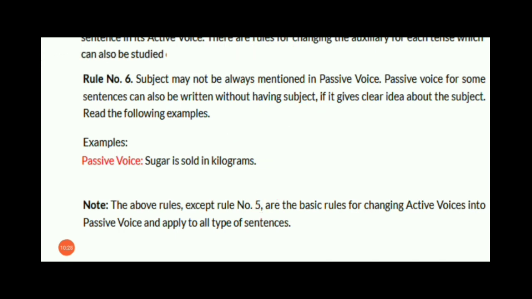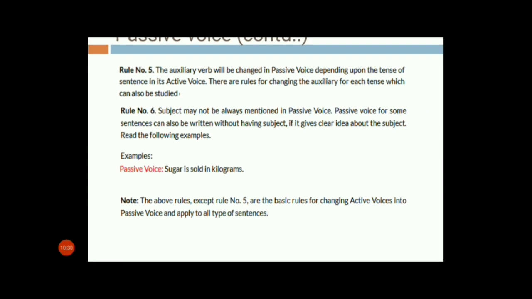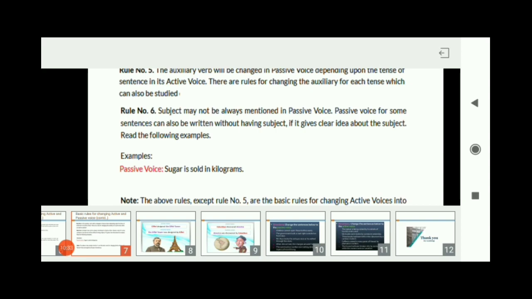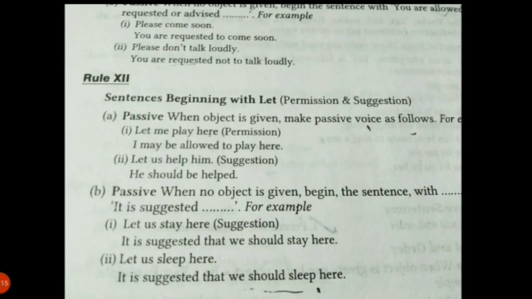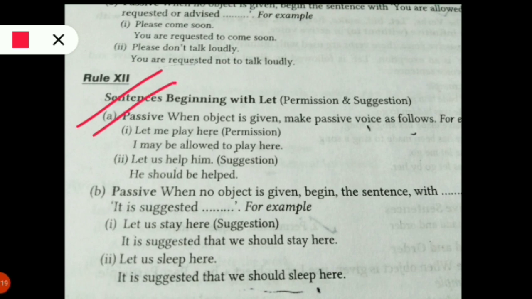Fine. So I have some more rules for you, exceptions for you. Let me show you that also. So here starts the imperative sentence. Whenever the sentence begins with let, it shows permission or suggestion. When the object is given, make the passive voice as follows. There are many rules under passive voice and active voice, but I have mentioned only the important rules which they ask mostly in the exams.